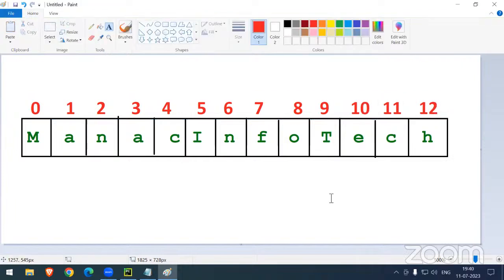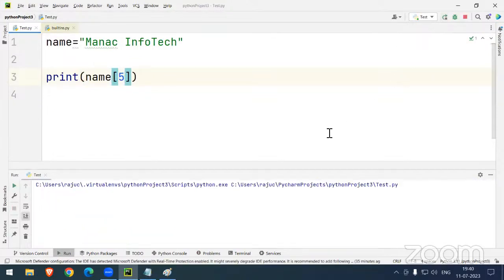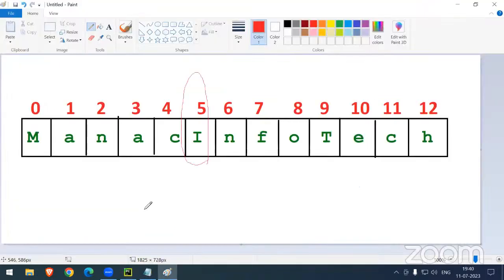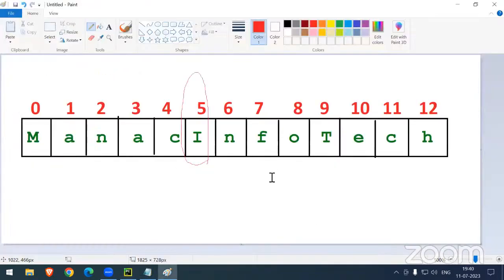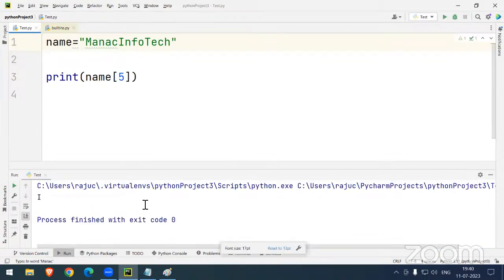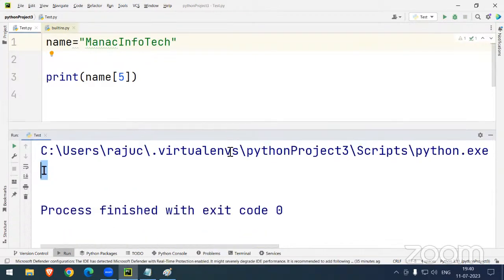Now, sir, what is my goal? I just want to print only capital I. Simple, sir. name of 5. Let's run this. Now we can see I'm not getting anything. No problem, let me remove the space here. The space is counted here. Now there is no space. Now we can see what you will get, sir. Capital I, you can see.